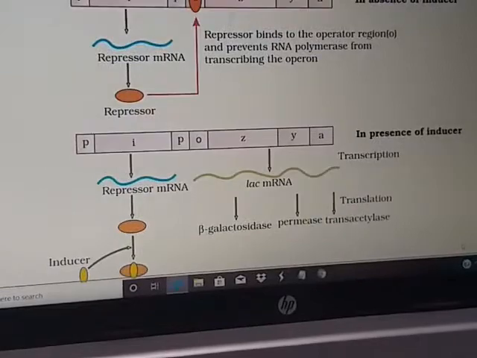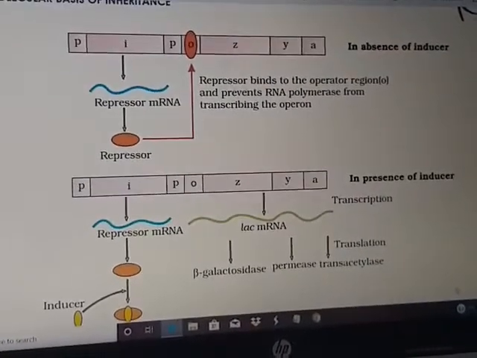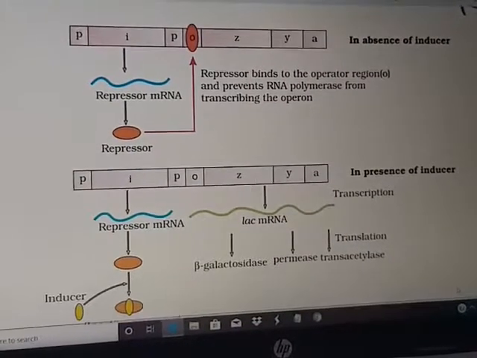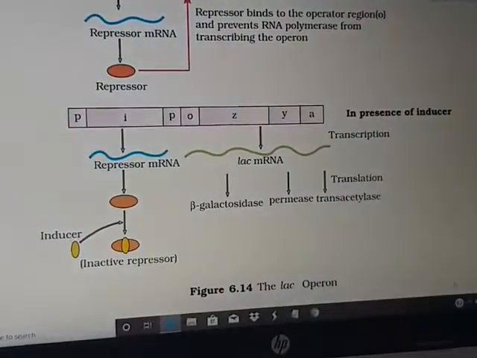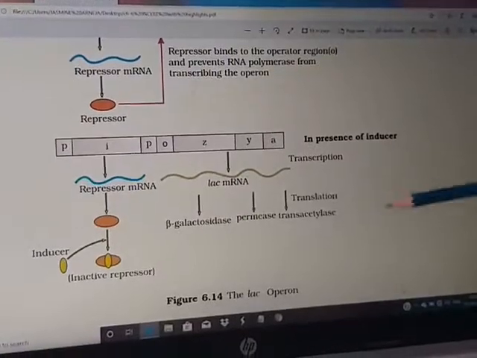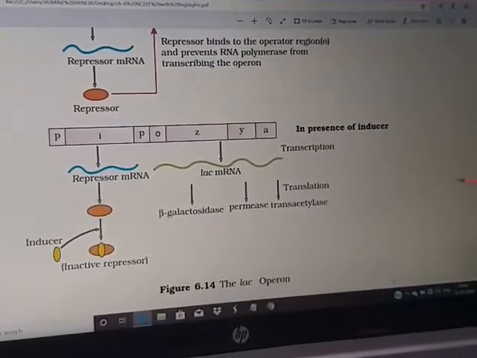Students, normally in the exam it is asked why in the absence of inducer it is switch off, and sometimes it is asked what will happen when inducer is added to the medium, how does it get on, and once it is on, how does it go back to the previous condition.